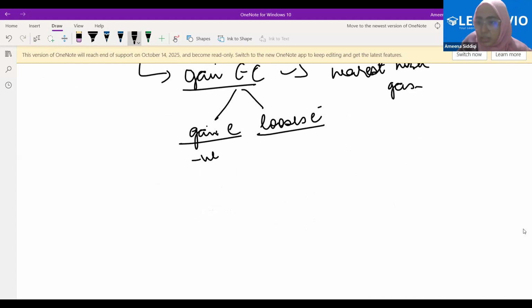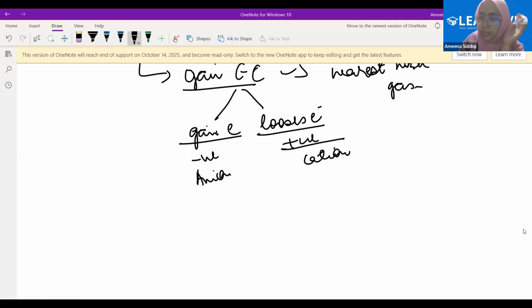When the atom loses electrons, it will have a positive charge. So from the neutral atom, it has now attained some charge and changed into a positive ion or a negative ion. Now it is no longer a neutral atom. The negative ion is called an anion, and the positive ion is called a cation.